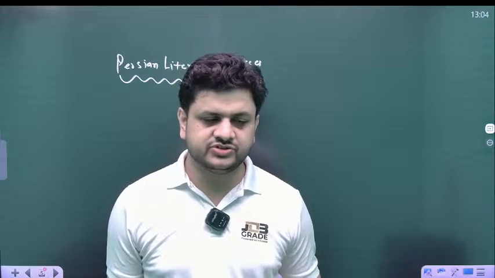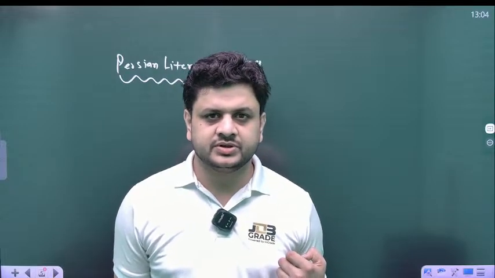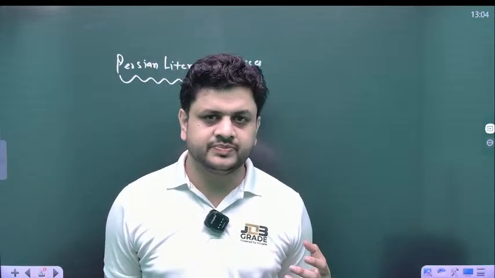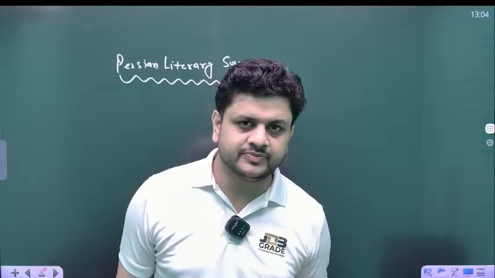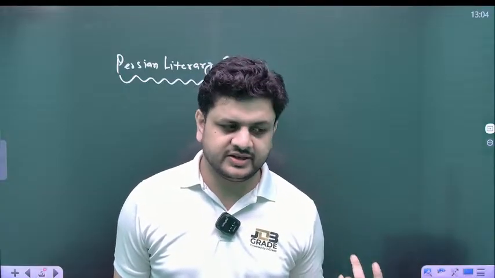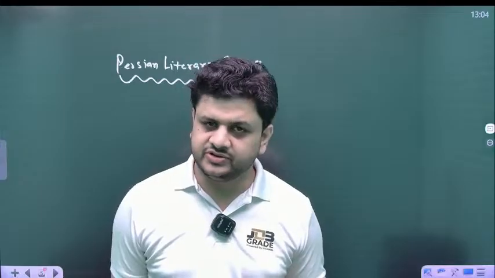Minhaj un Siraj, Amir Khusro, Nizamuddin Aulia, later on Al-Baruni, and later on Ibn Battuta. These people came, and a lot of Persian scholars existed in medieval India. They were patronized by sultans and the Mughals, right?